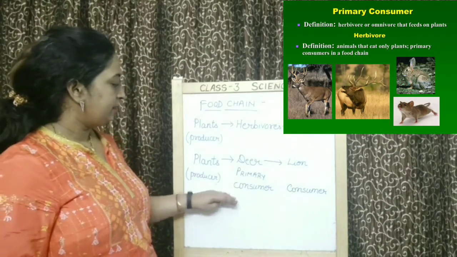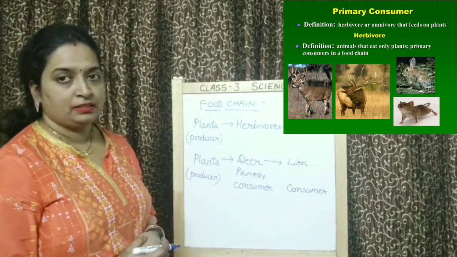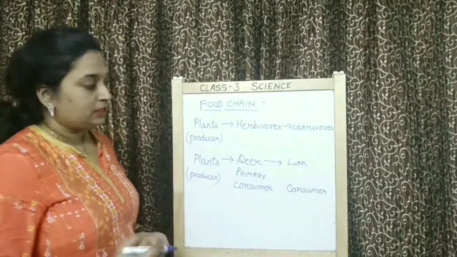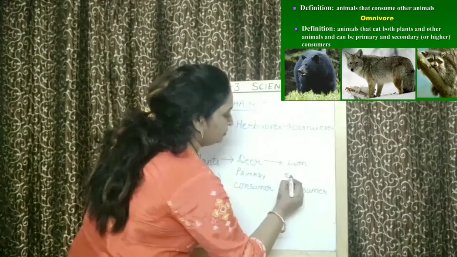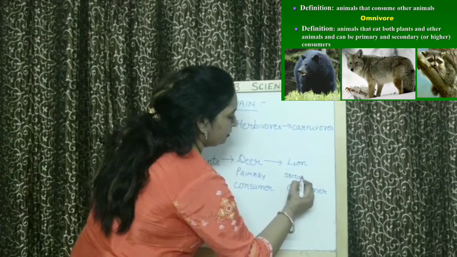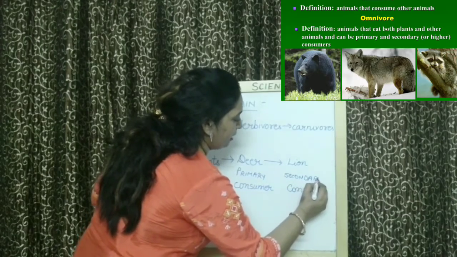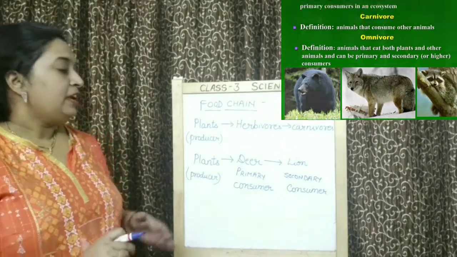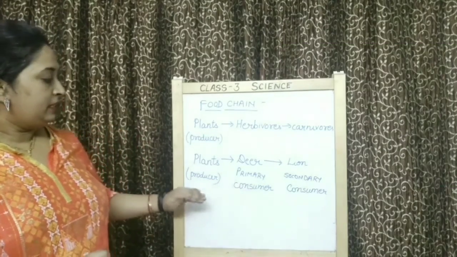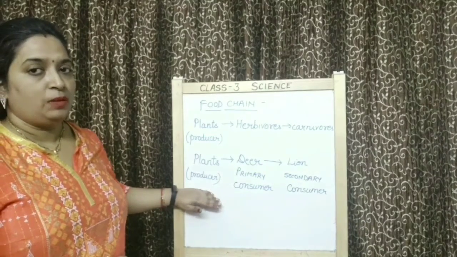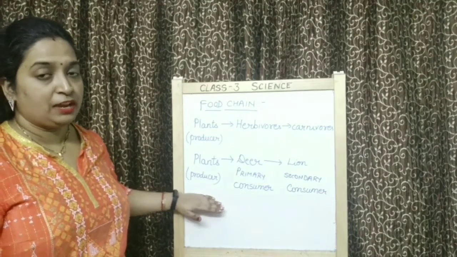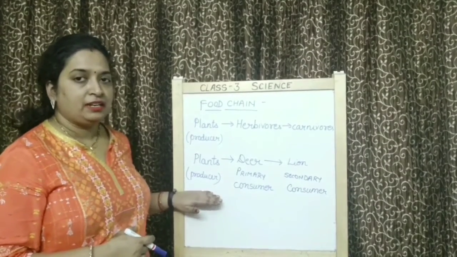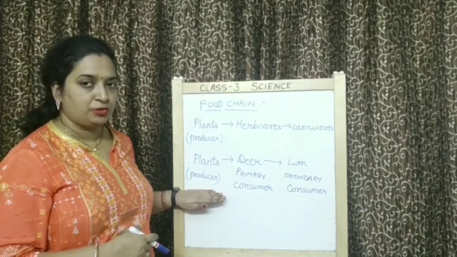Because they are getting their food directly from the plants. And the animals which eat primary consumers are called secondary consumers. So children, in a food chain, there are plants, which are called producers. A food chain always starts with a plant. So in a food chain, plants will be considered as producers.